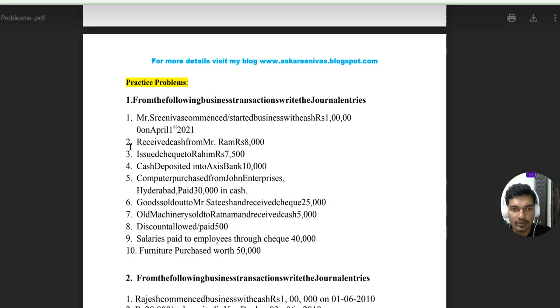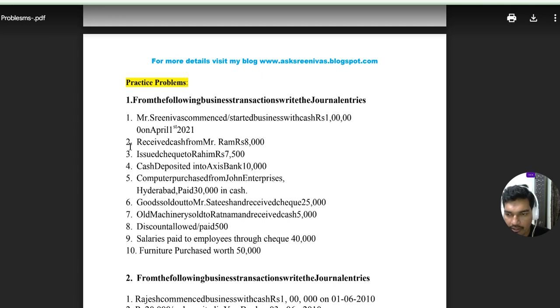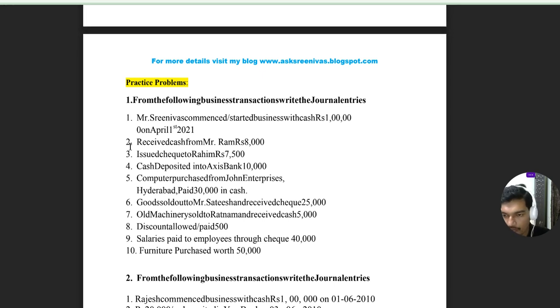So with the help of the golden rules of accounting, we can simply convert any other business transaction into the form of a journal entry. The second one is received cash from Mr. Ram. In this transaction again, cash is a real account, Ram is a personal account. So we can apply any one of the golden rules. I am applying the personal account golden rule. Ram is the giver, because we are receiving cash from Ram.